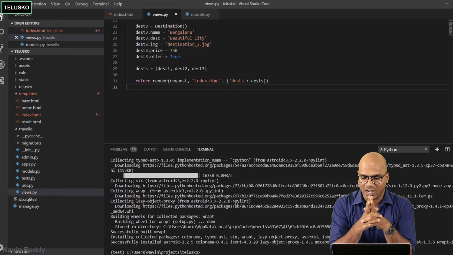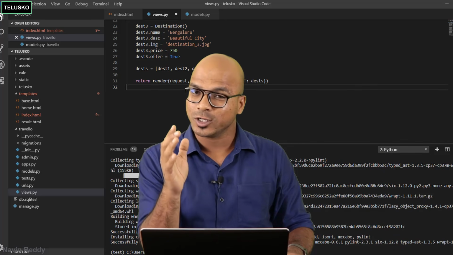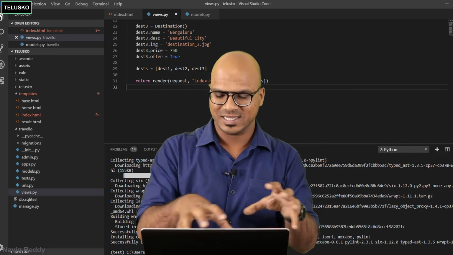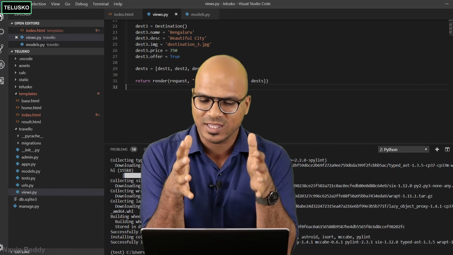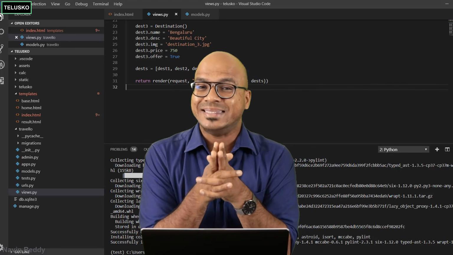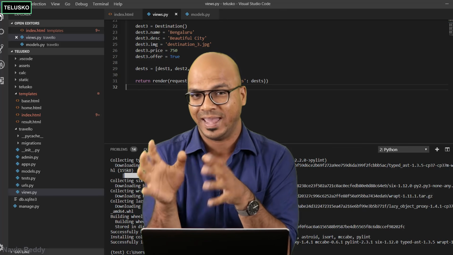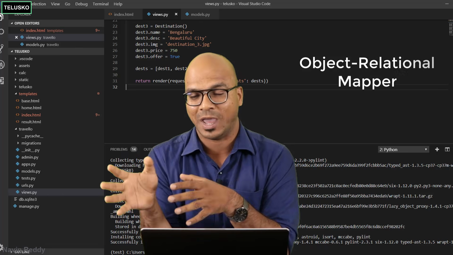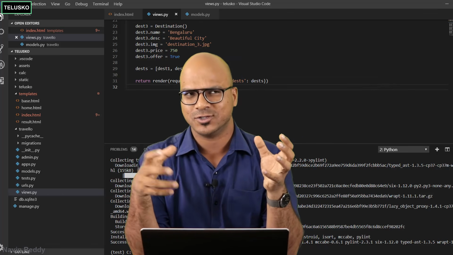So in Postgres, I want to create a table. I want to create a database. What we want to do is connect, or migrate all this. This migration is like creating tables in the database with the help of your models. And that's where we have this amazing concept, which is ORM, Object Relational Mapper. We want to map the objects and the tables. Tables, you can call them relations.